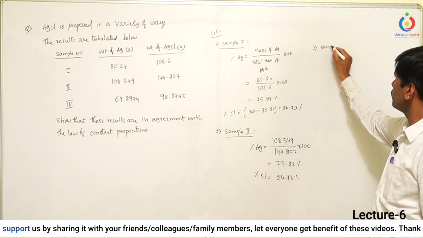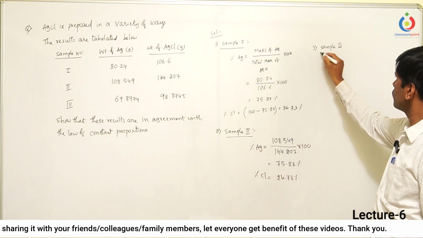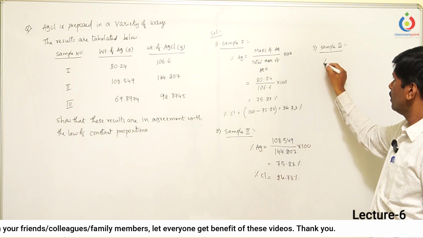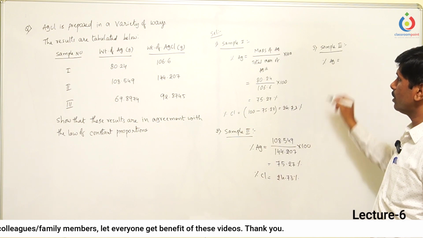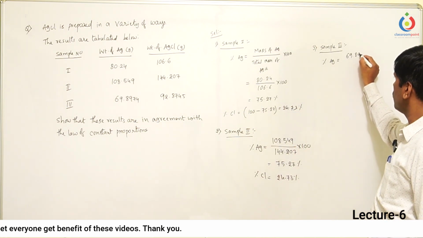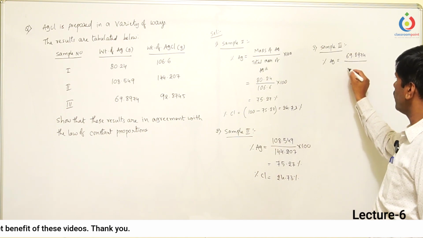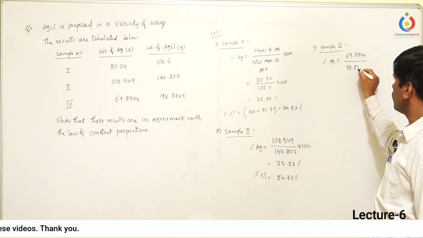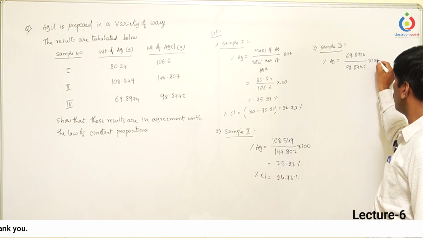Now let's solve the third sample, sample 3. Percentage of the silver is equal to mass of the silver, 69.8974, divided by 92.8745, into 100.